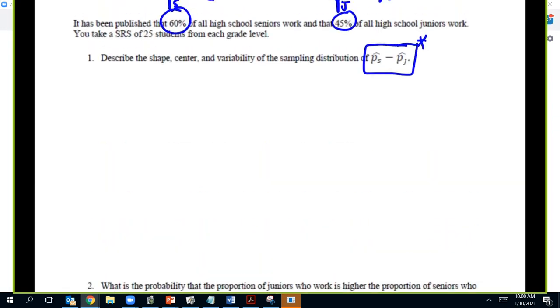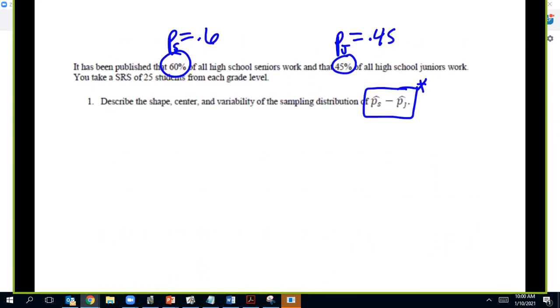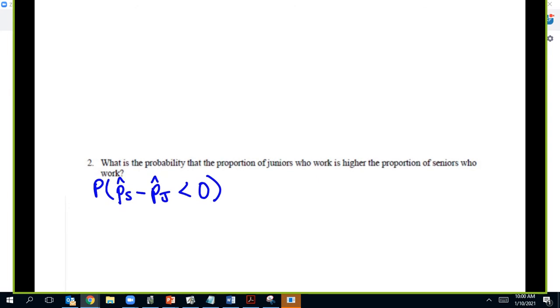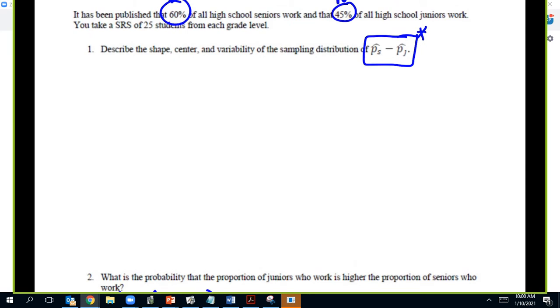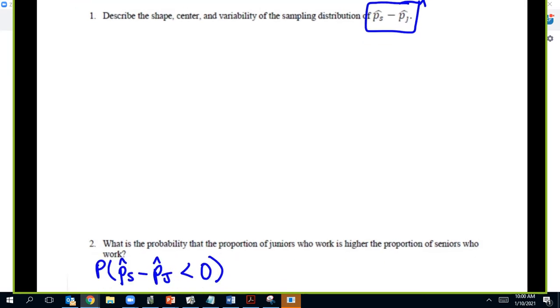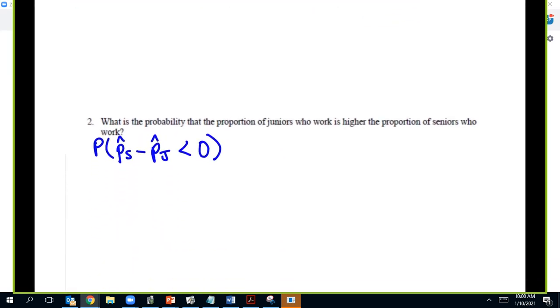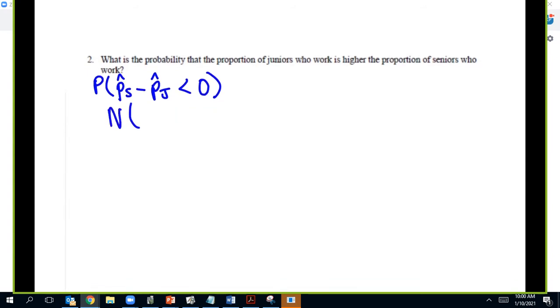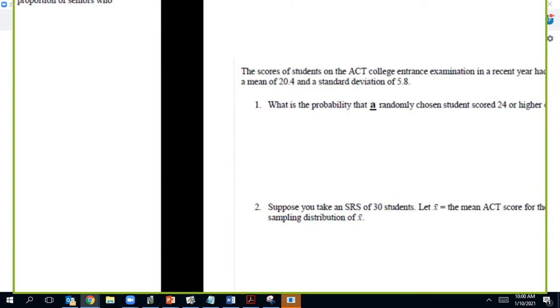So just think about that right now. Right now there's a difference of 15% more seniors working. If more juniors worked, then the difference in the sample proportions would be negative, from a sample of 25 from each grade level. So that is how you set that up. You have your normal distribution from number 1 that you can do everything with from there.